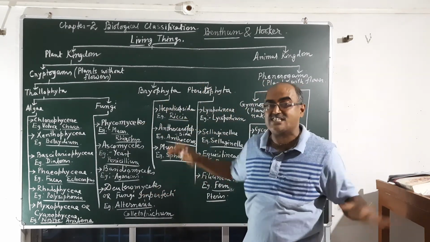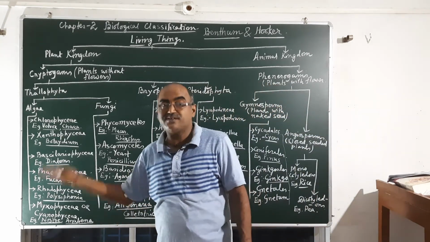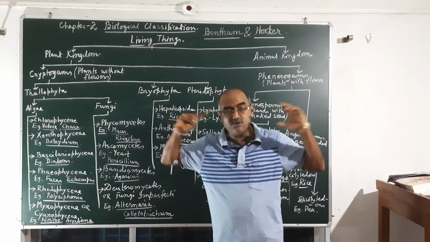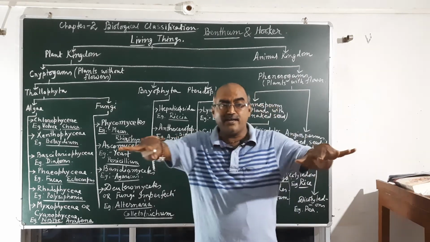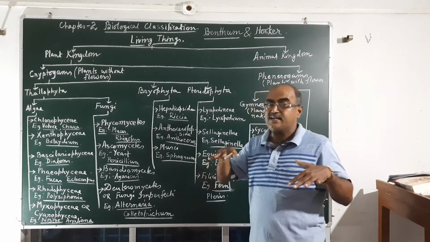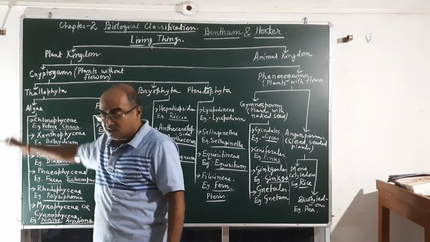Thallophyta means thallus body. The body cannot be differentiated into leaf, stem and root. The whole plant is just a thallus, or thalloid, meaning we cannot distinguish the plant into different forms. So these come under the Thallophyta.